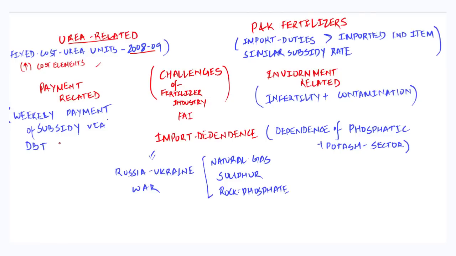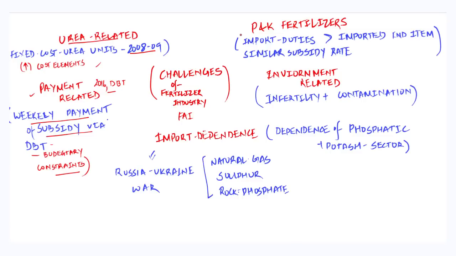The second challenge that the Fertilizer Association of India highlights is the issue related to payments. Now, the government, starting from 2016, has switched to the DBT method to transfer subsidies directly into the accounts. But it has been highlighted that the assurance of weekly payment of subsidy via DBT is not taking place due to budgetary constraints.